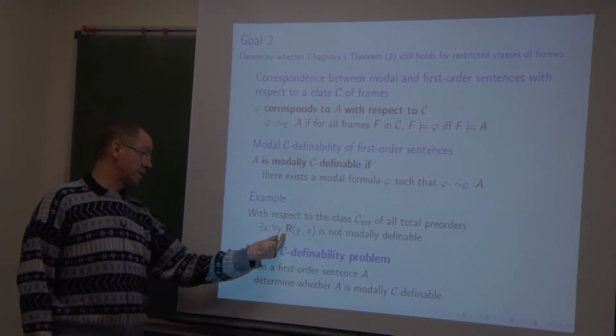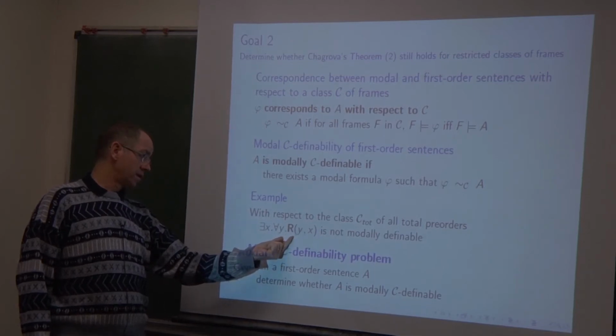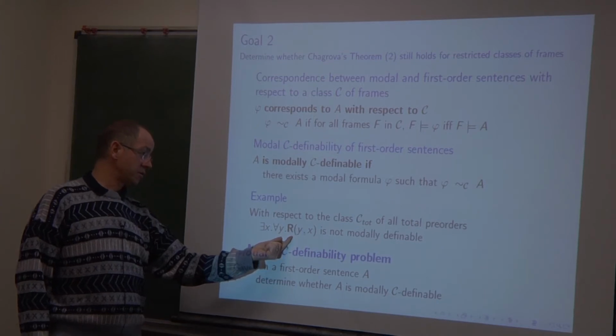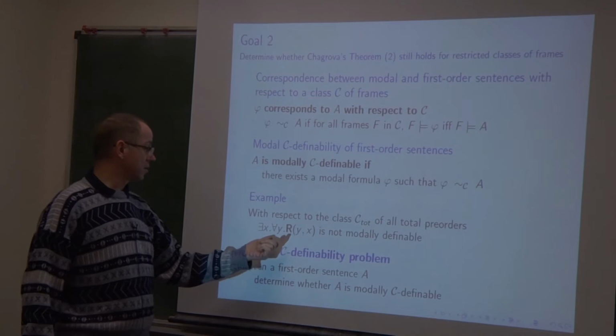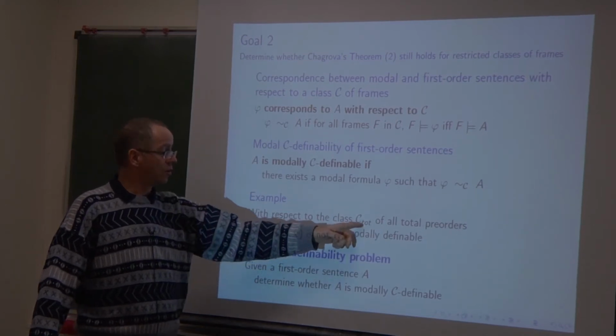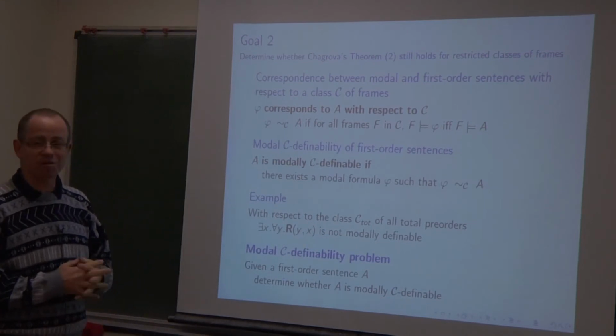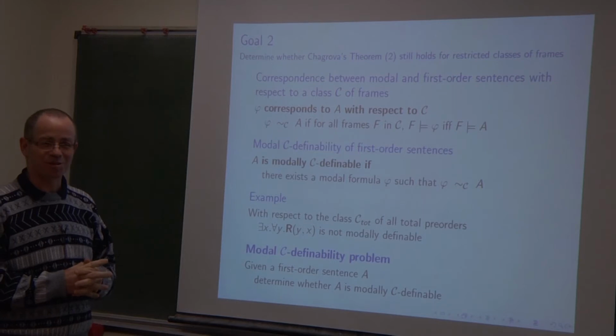For example, this is a first order condition, and it is not modally definable with respect to the class of all total preorders. I am ready to show this one, but I believe it is not an obligation.